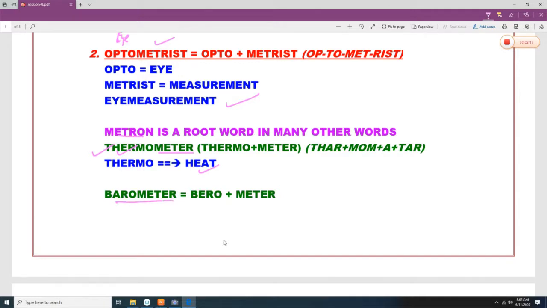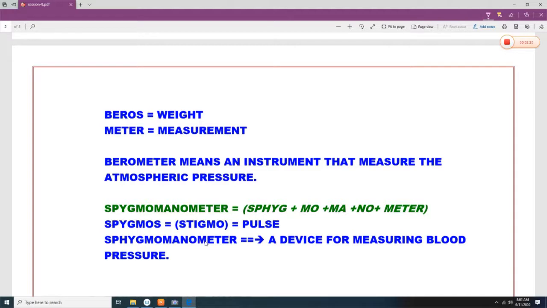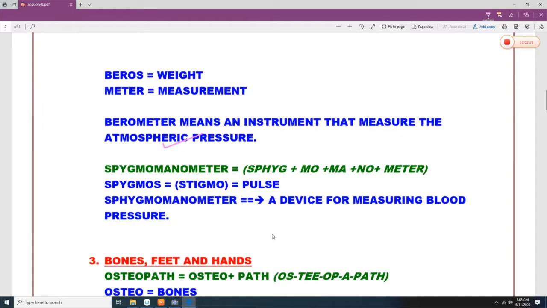Same is with the barometer. It is made from baro plus meter. Baro means weight, and meter means measurement. So barometer means an instrument that measures the atmospheric pressure. And sphygmomanometer. Sphygmo, manometer. Sphygmomanometer, a device for measuring the blood pressure.